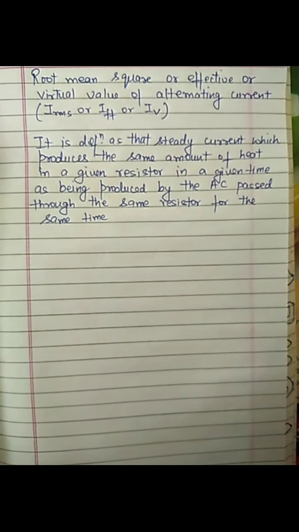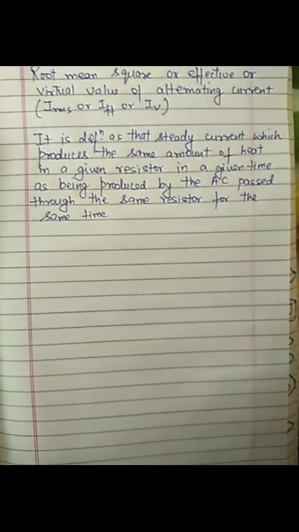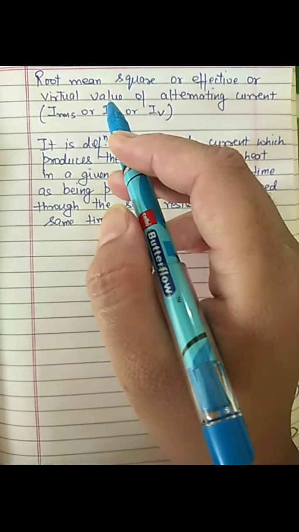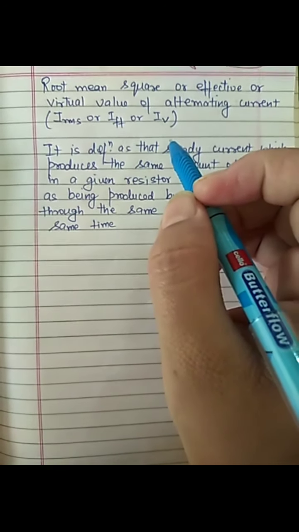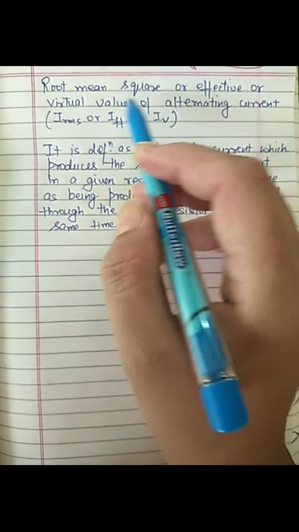As we have seen that the average value of AC over a cycle is 0, the question arises: how to measure the effectiveness of alternating voltage or alternating current? The answer to this question lies in the search of an effect of current which is independent of the direction of flow of current. It is called the root mean square or effective or virtual value of alternating current.